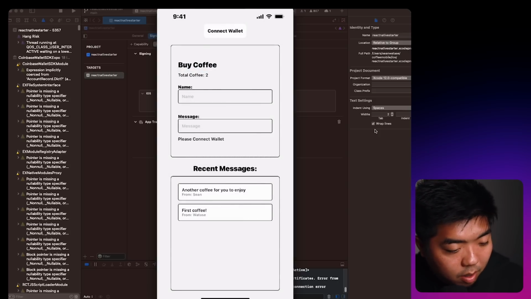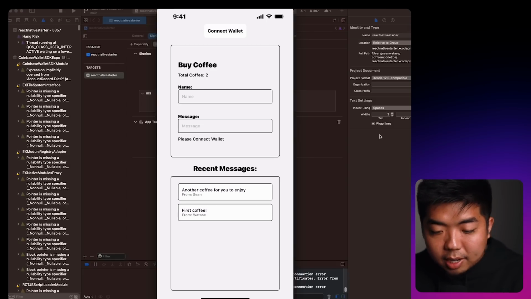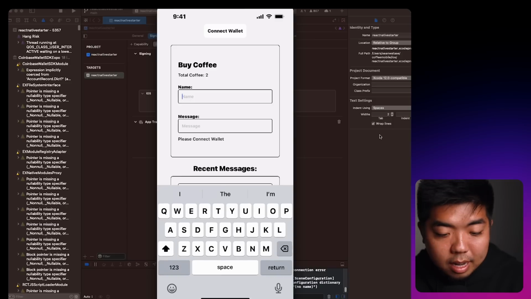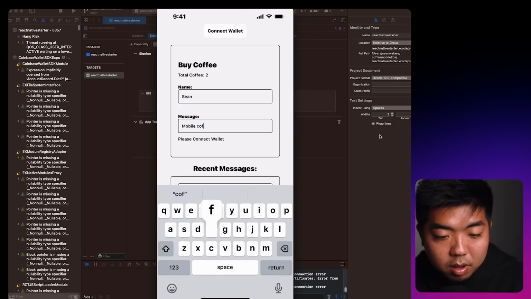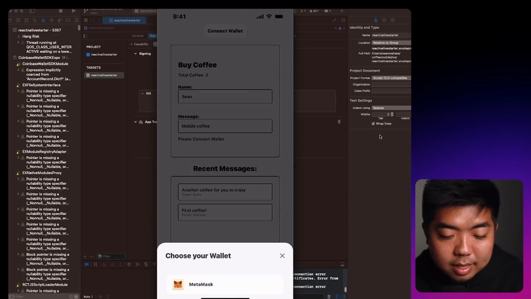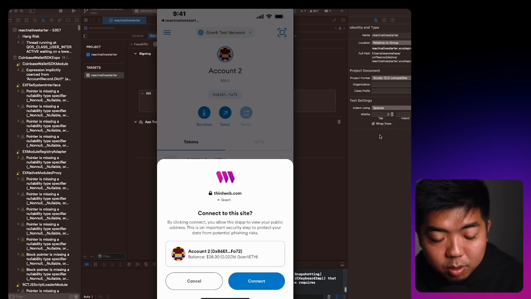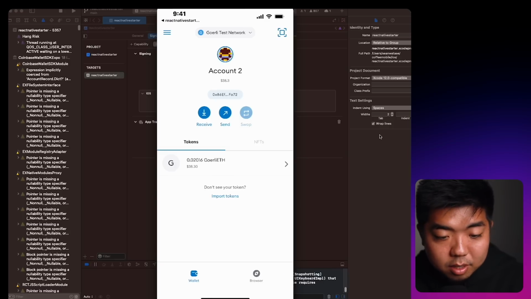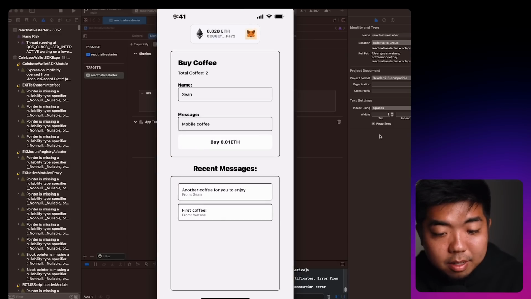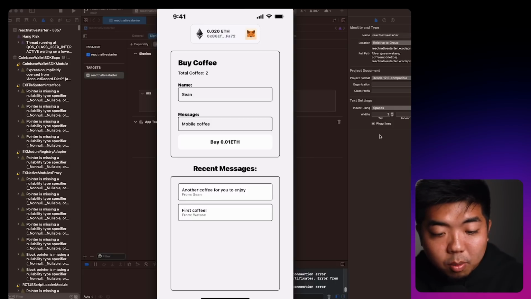We have our app with our messages here at the bottom, and then we can again type in our name. So I can just say Sean, and then we'll just type in mobile coffee. Again, I can't send it because I need to connect the wallet first. So we tap connect wallet at the top. We'll select MetaMask. And once in our MetaMask, it's going to ask us to connect. So we'll connect. And at the very top, you can see that our wallet is connected, and our button now shows buy for 0.01 ETH.